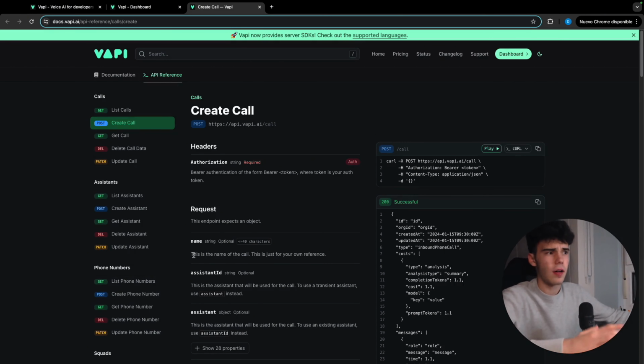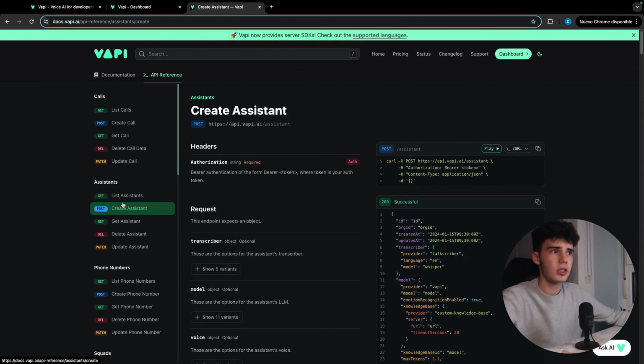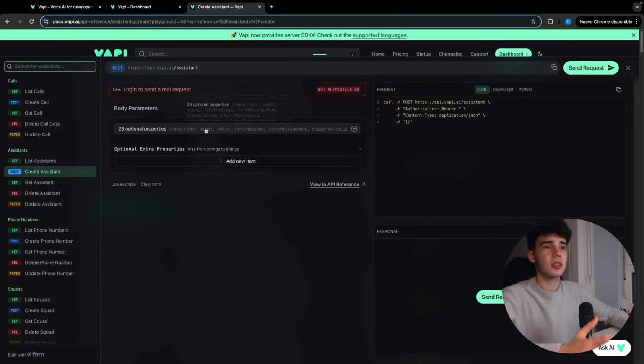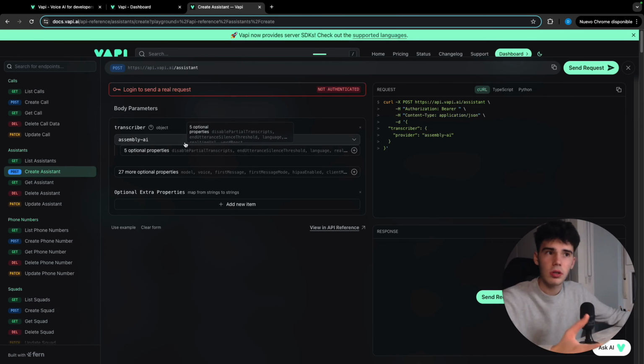If you have watched the Transient Assistant video, you should know that we have to come here into Create Assistant and click on Play. Once here, we are going to start adding properties. There are 28, but we're not going to use that many. We're going to add different properties that will allow us to build this in a really personalized way. We will start with transcriber.